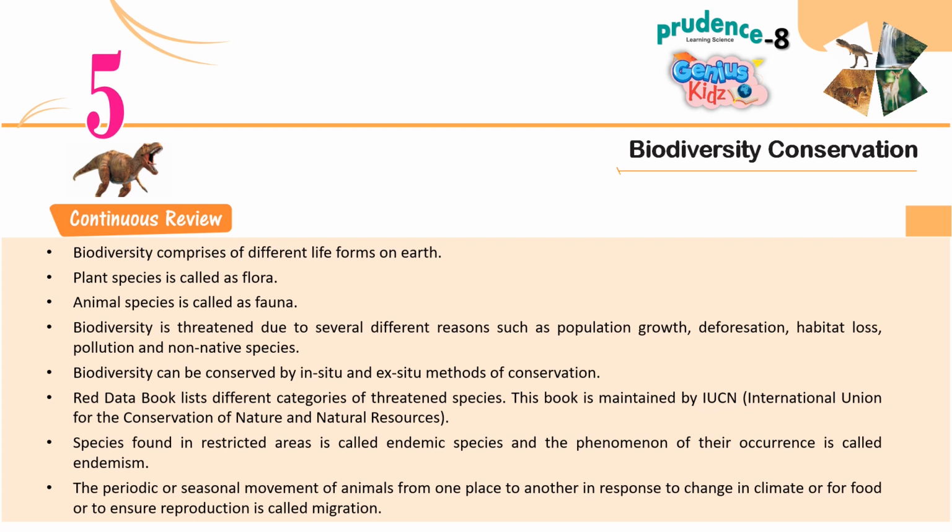Red Data book lists different categories of threatened species. This book is maintained by IUCN, International Union for the Conservation of Nature and Natural Resources. Species found in restricted areas is called endemic species and the phenomenon of their occurrence is called endemism. The periodic or seasonal movement of animals from one place to another in response to change in climate or for food or to ensure reproduction is called migration.